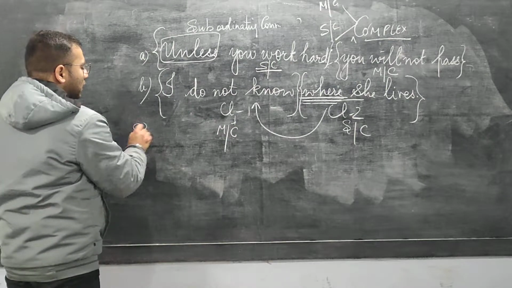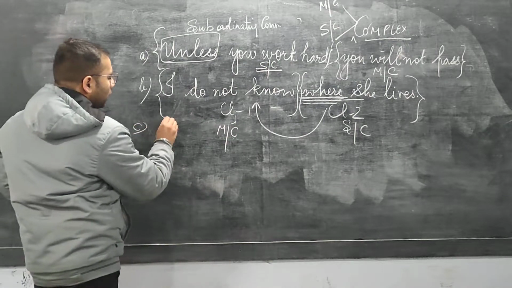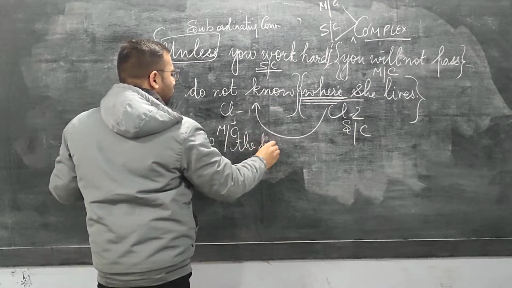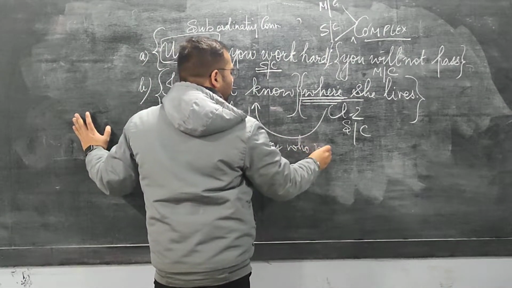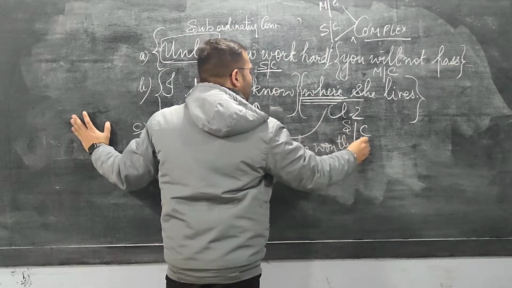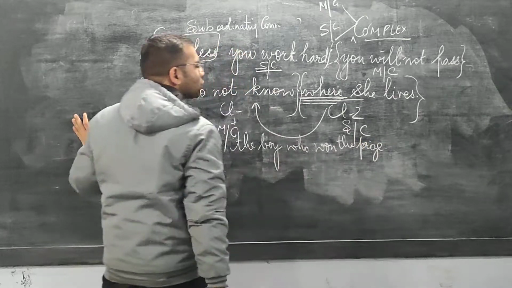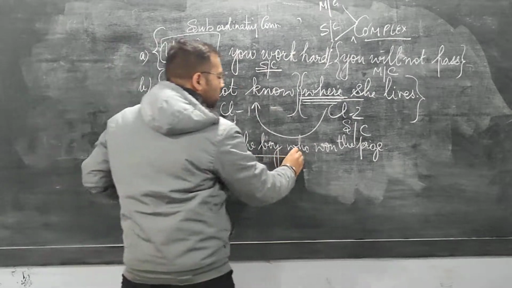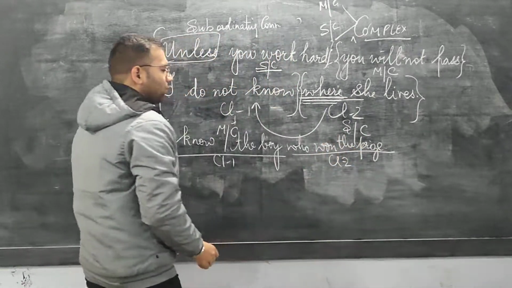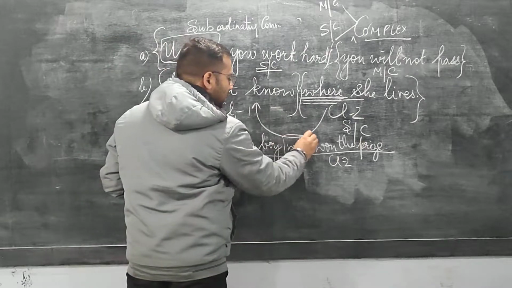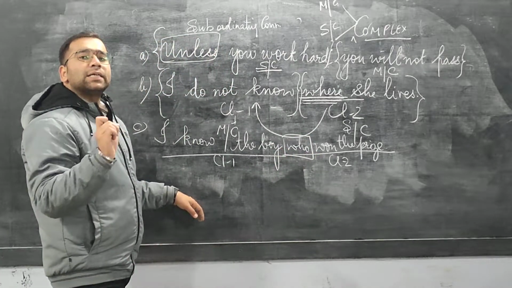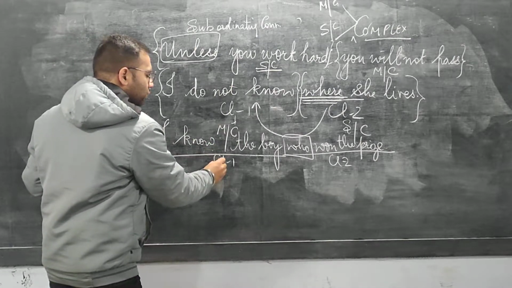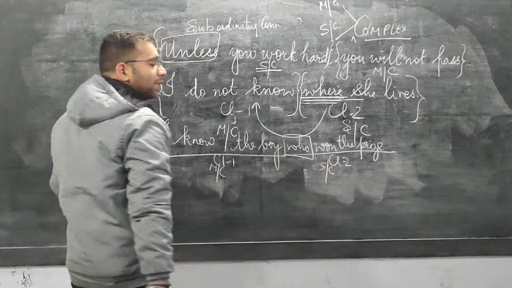But there is one more sentence, like I'm writing for you. I know the boy who won the prize. Understood? Again, this is your first part, clause 1. This is your second part, clause 2. Why am I making this second part? Because I have seen this connector, who, and this connector is a subordinating connector. It is a kind of complex sentence. This is the main clause and this is the subordinating clause.